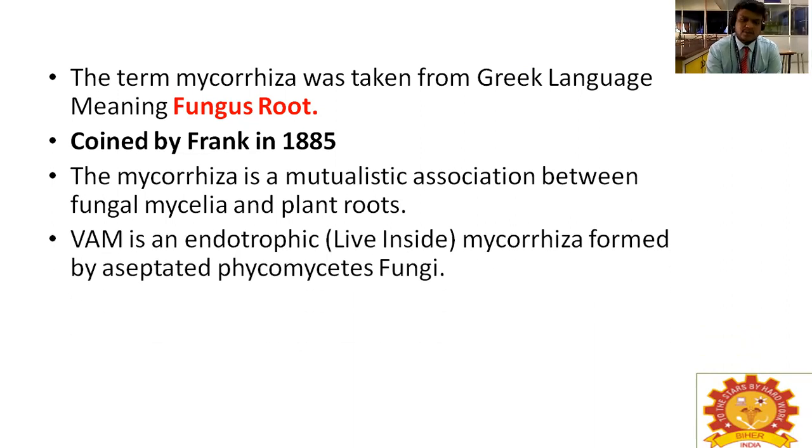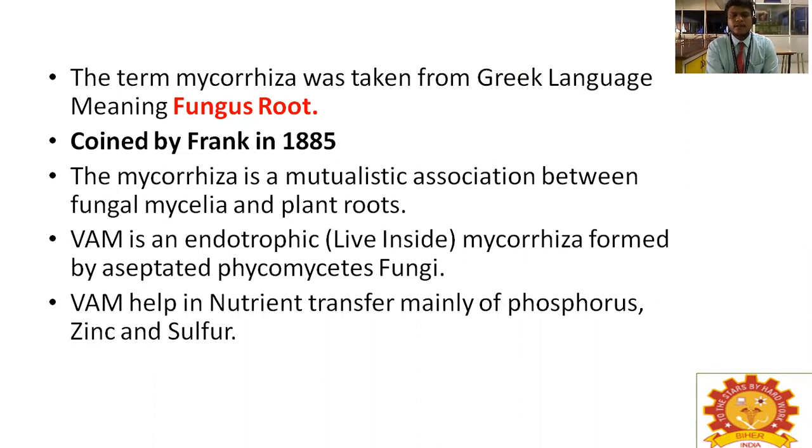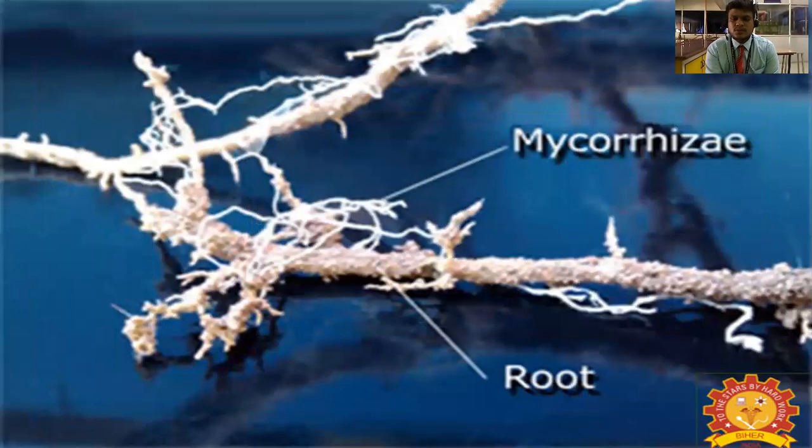VAM, vesicular arbuscular mycorrhizae, is endotrophic, that means it lives inside the plant. This mycorrhizae is formed by aseptate phycomycetes fungi. VAM helps in nutrient transfer, mainly of phosphorus, zinc and sulfur. This is the picture of VAM. You see the fungal hyphae present inside the plant root.